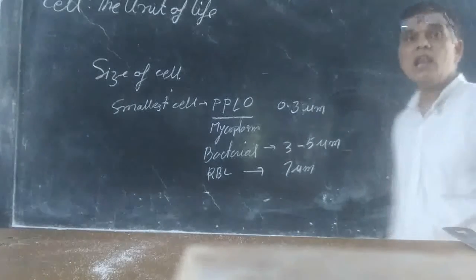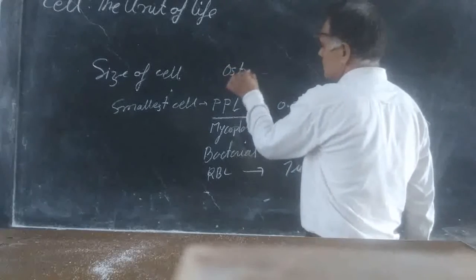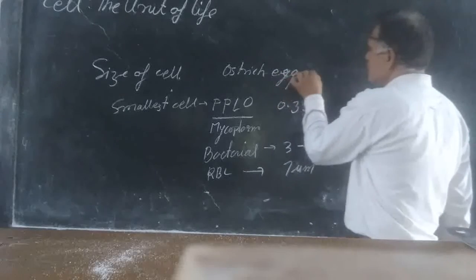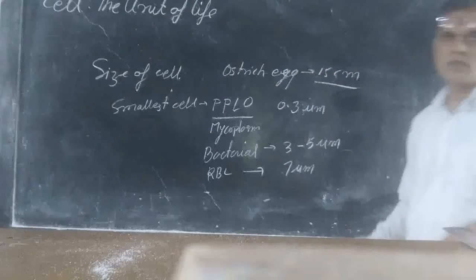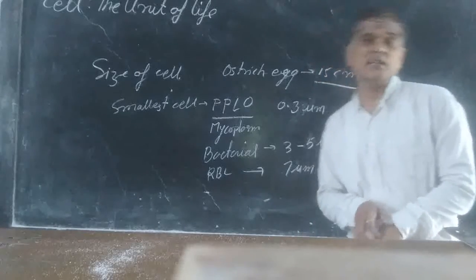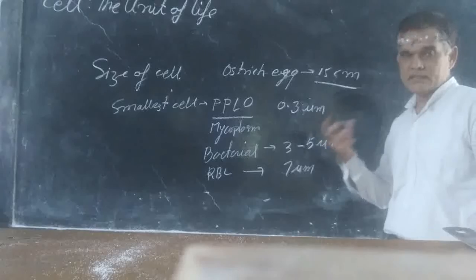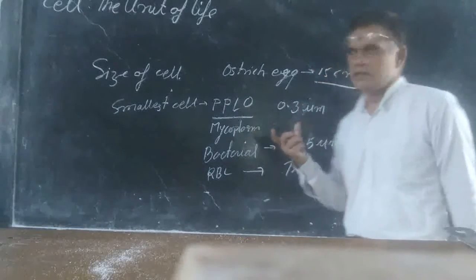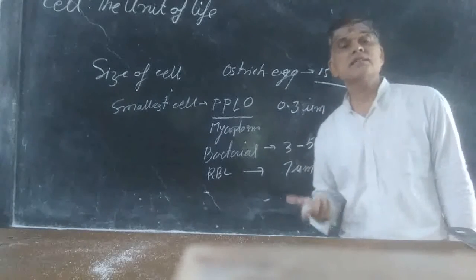If we see the largest cell, that is the ostrich egg, which is about 15 centimeter in size, in diameter, or we can say 15 centimeter in length. It is the largest cell.